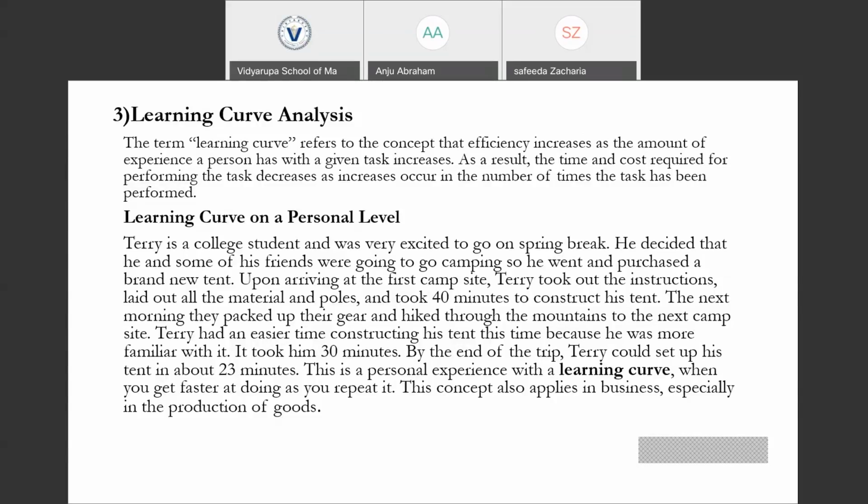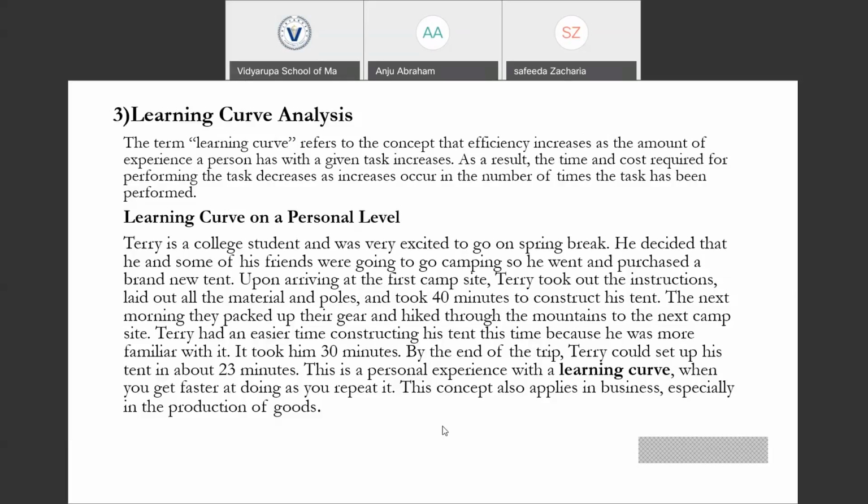And when I am repeatedly doing this, my time to complete the task is going to decrease. At some point of time, it remains constant because a minimum time is required to complete that task. This is what learning is. As I am getting experienced in performing a task, my efficiency in performing that task is going to increase. As my efficiency is increasing, the time or the cost required to perform that task is also going to decrease. So this is what the learning curve is.